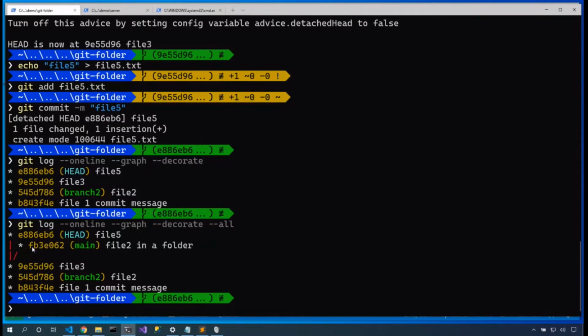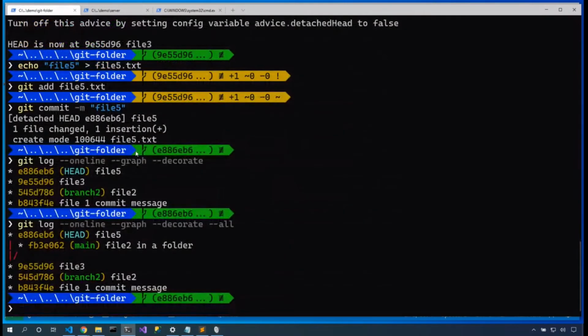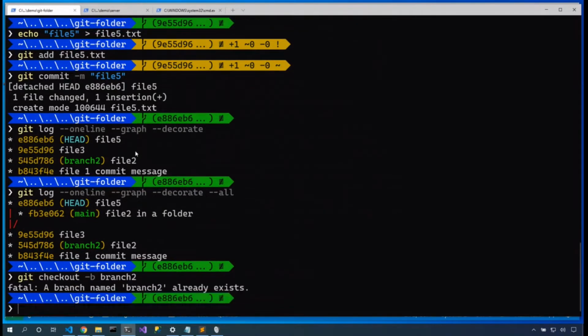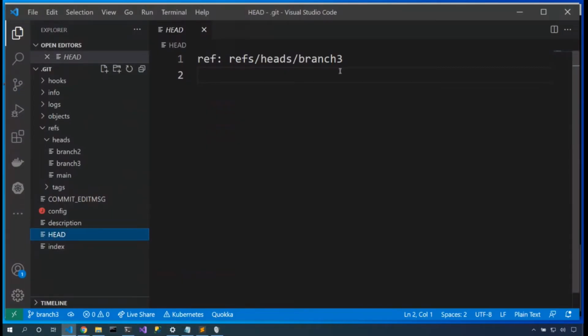Now that's okay, but because we don't have a branch label here, eventually as Git goes and collects unnecessary nodes, it might reclaim this one. What the zombie message here is telling us is that we need to check out a branch. Okay, so let's say git checkout -b branch2. Oh, not branch2, branch3. There. Now Git is a lot happier because HEAD now points at a particular branch. HEAD no longer points at a commit.